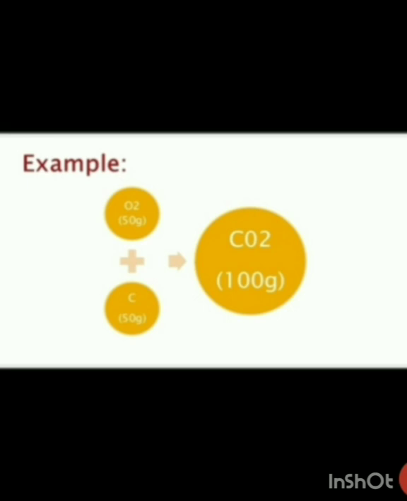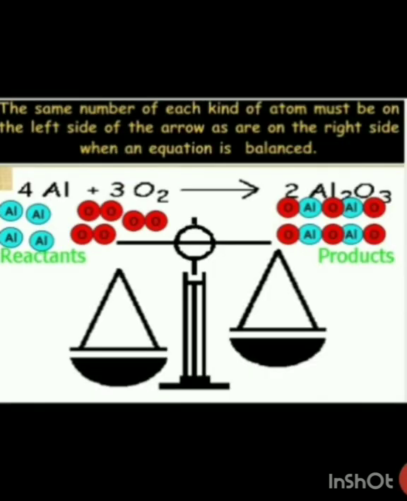Let's look at one more example. In this example, we have taken 4 atoms of aluminium and 3 molecules of oxygen. We all know oxygen contains 2 atoms, that is why we call it O2. So when the chemical reaction takes place, it will form 2 moles of aluminium oxide.